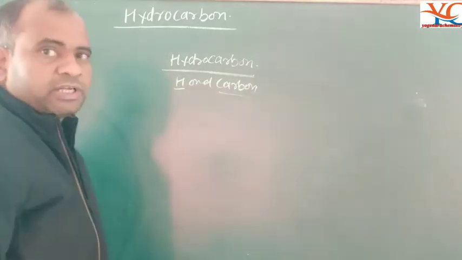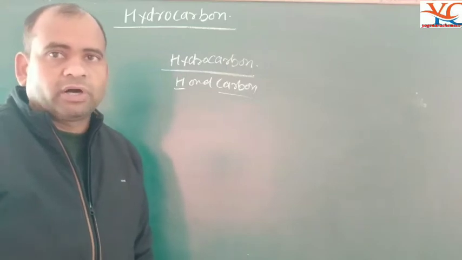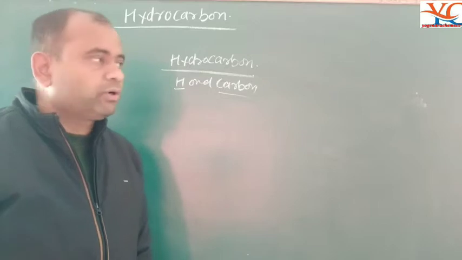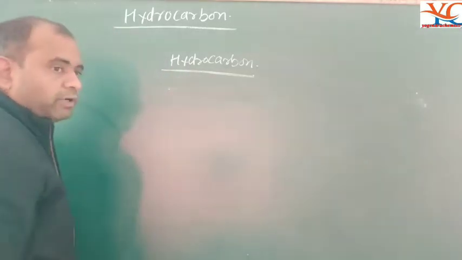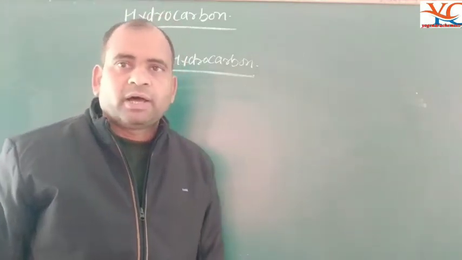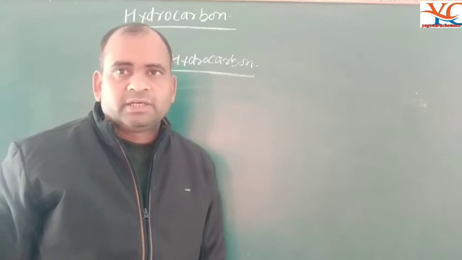Another kind of compound is made of carbon, hydrogen, oxygen, nitrogen, sulfur and phosphorus.